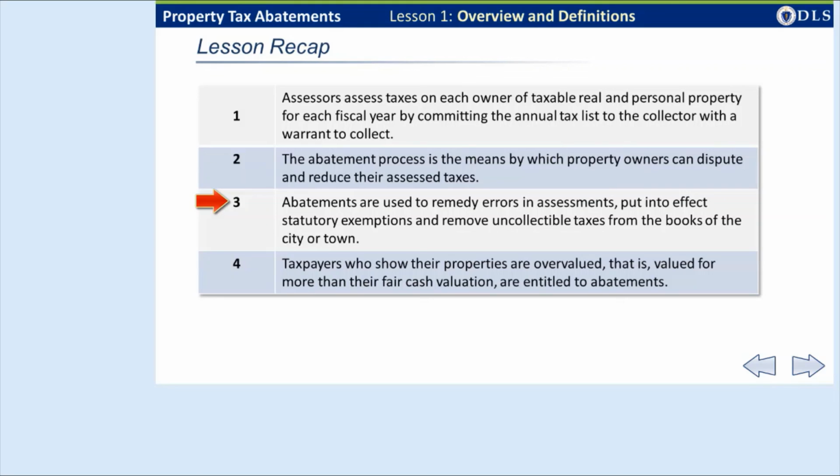Taxpayers may obtain abatements because their properties were assessed for more than their fair cash valuation. That is the most common reason abatements are sought. Taxpayers may also obtain abatements if their properties are in a class the assessors intentionally valued at a higher percentage of fair cash value than properties in another class, or their properties were incorrectly classified in a class for which the city or town has a higher tax rate than the rate for the correct class.